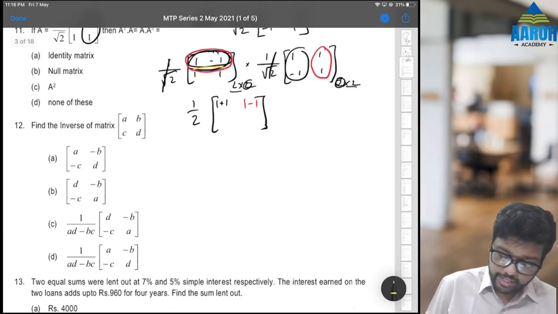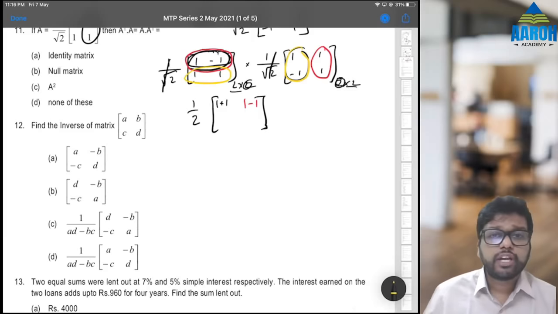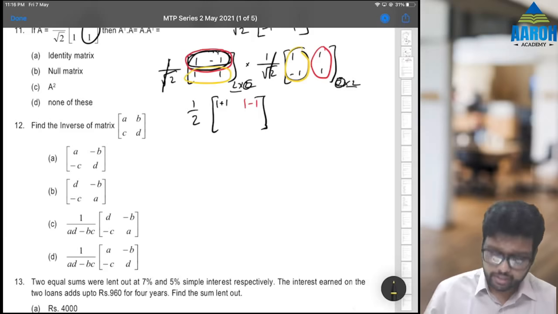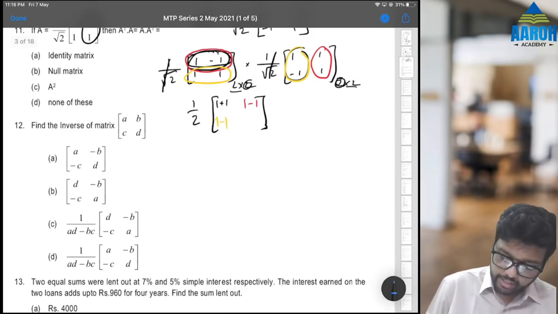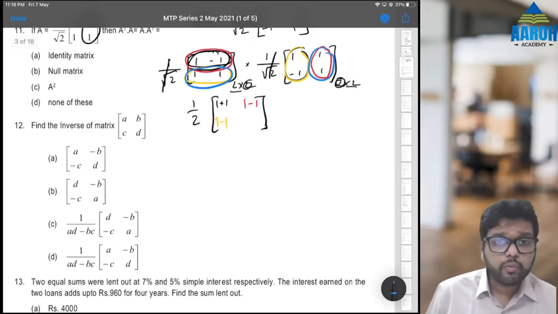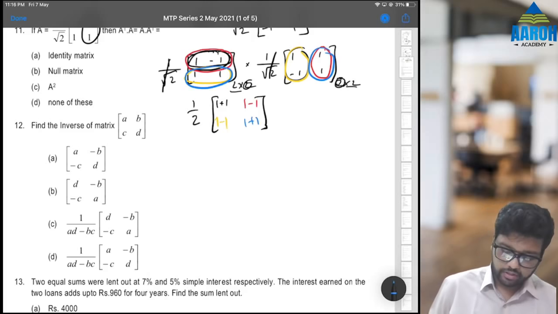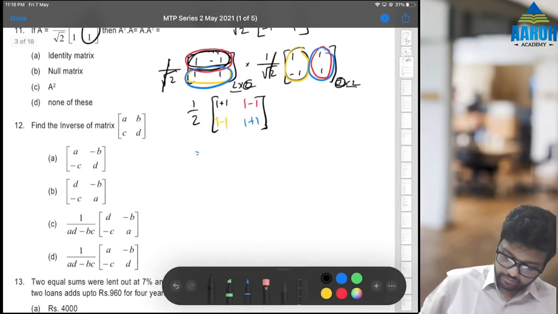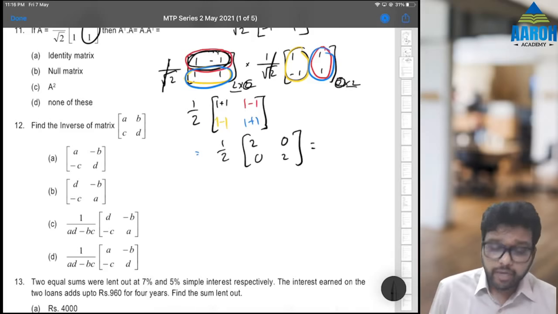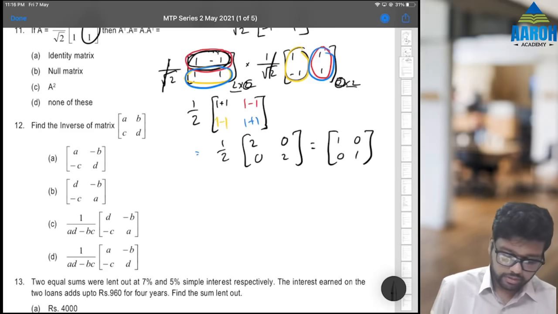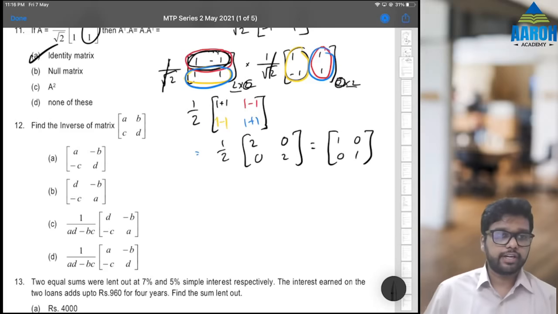Next, second row and first column, so that will be 1 into 1 plus 1 into minus 1, so 1 minus 1, and then second row and second column 1 into 1, 1 into 1, so that is 1 plus 1. So answer is going to be 1 by 2 in bracket 1 plus 1 is 2, 0 0 2. If we multiply it, it is going to become 1 0 0 1. So identity matrix is the correct answer.